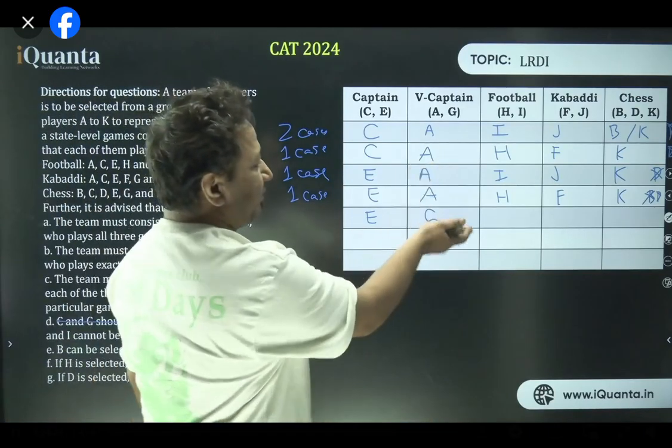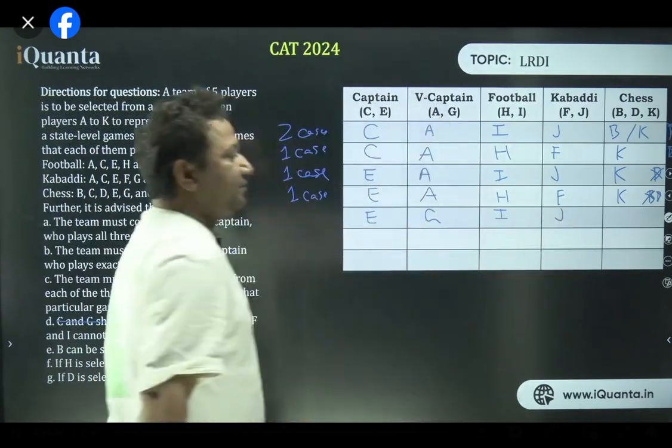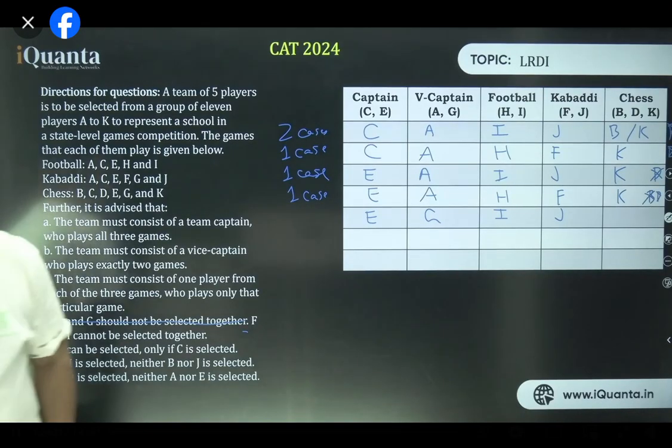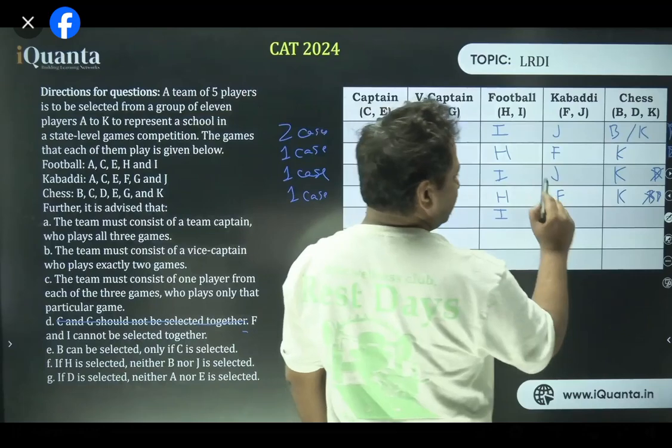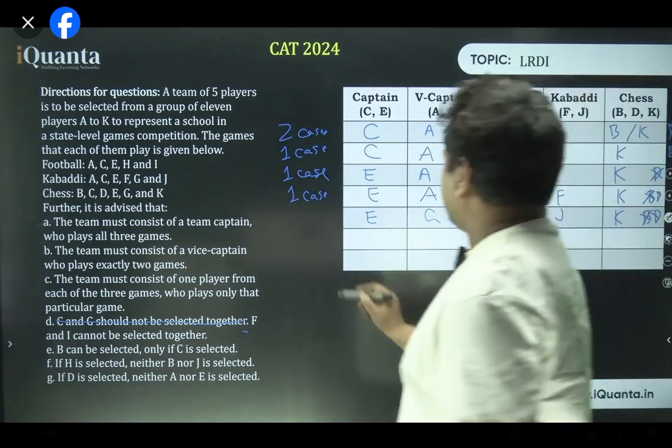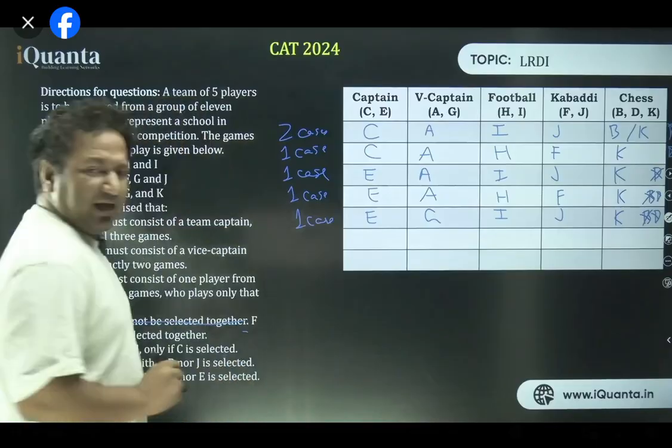Repeating the same thing again. Let's take I over here, let's take J over here. If you look at the pattern, it's the same thing. E, G, I, J. What can come here? D is not possible, for sure, from point number G. B is also not possible because C is not selected. So we have only K here. Clear? B will not come anywhere because C is not there now. So we have one case over here as well. Do we have more cases possible?